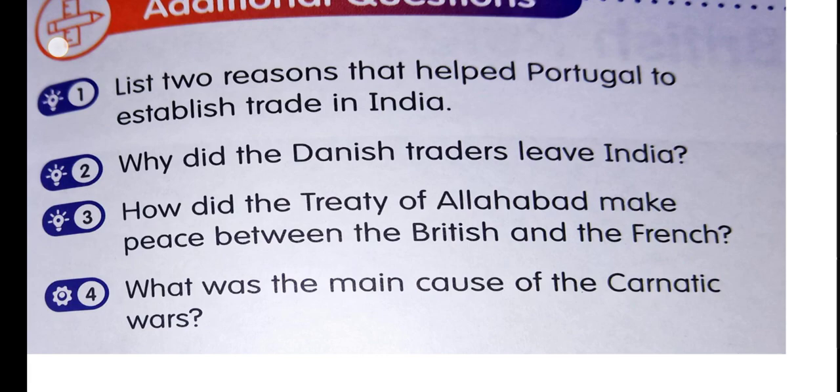There is a little change. The Second Carnatic War ended with the signing of the Treaty of Pondicherry. As per the treaty, France and Britain decided not to intervene in India's affairs and that they would return each other their territories. Got it?